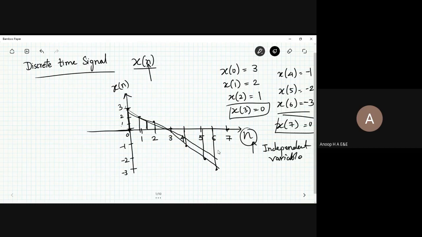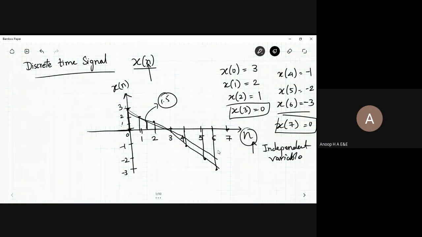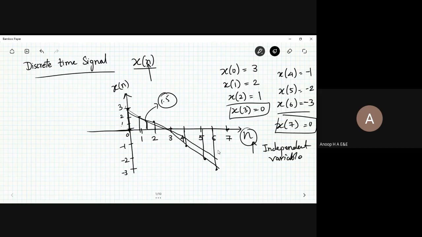So if the value at 1.5 is to be specified, you are doing a calculation and finding out the value depending on the equation or a function that you are going to set there for this graph, or the plot that I'm plotting here, or the signal that is to be represented. So if you don't have any such value present there, such a signal that is dependent on time is said to be the discrete time.